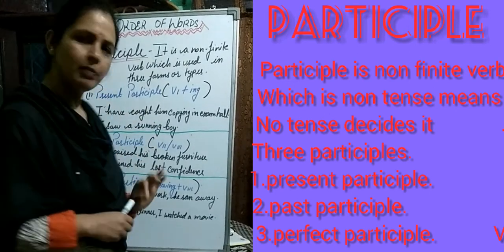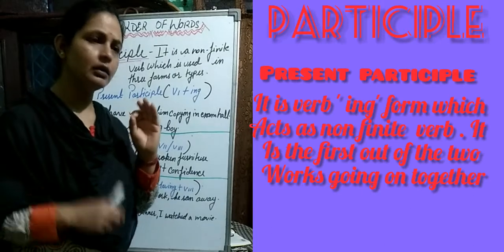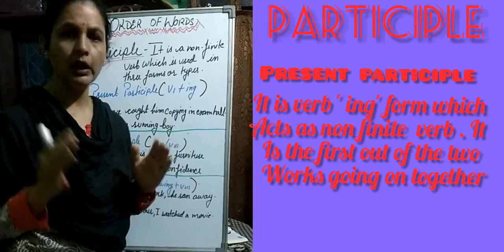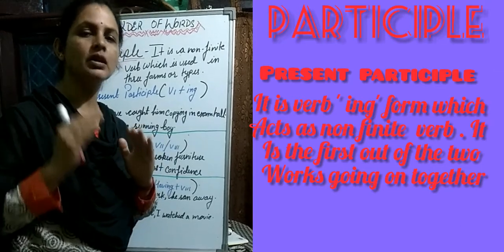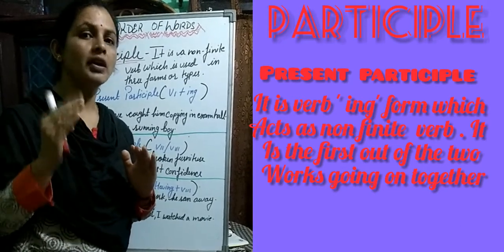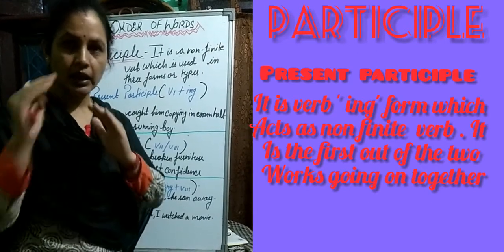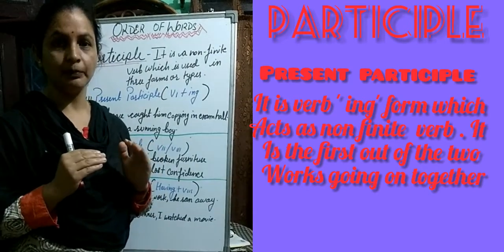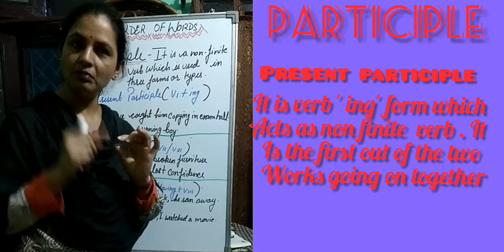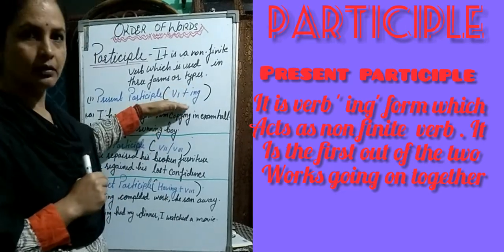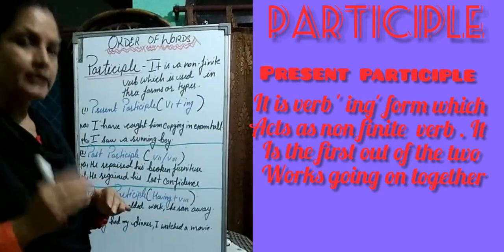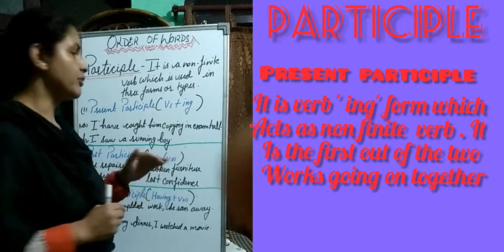Children, in present participle, if in a sentence there are two verbs, and both works are going on together, then whichever work starts first is the present participle. Present participle always carries the first form of verb plus ing, which is written here. Let us try to understand it with the help of an example.